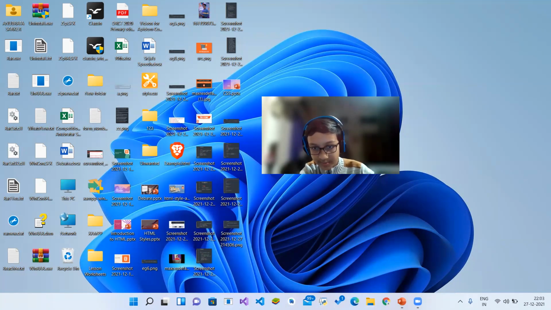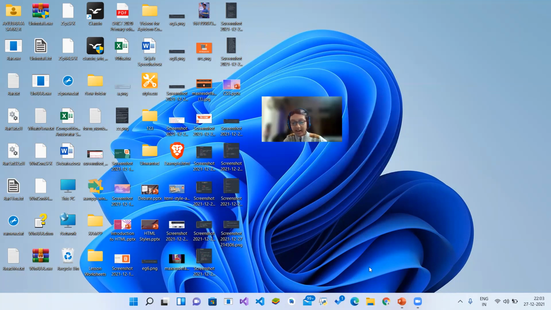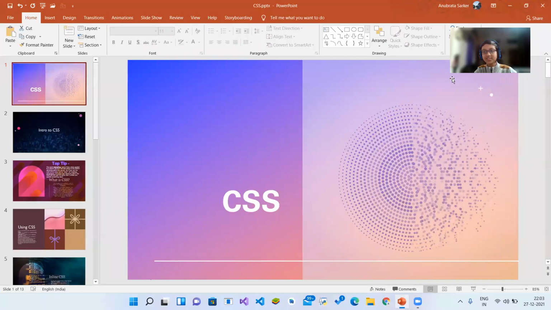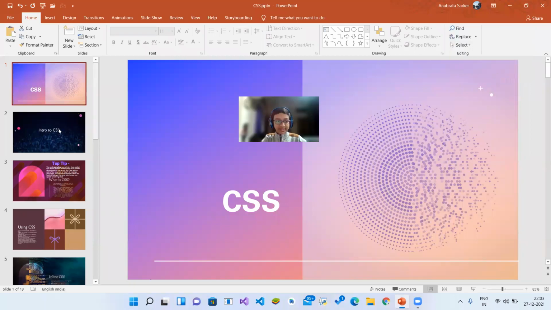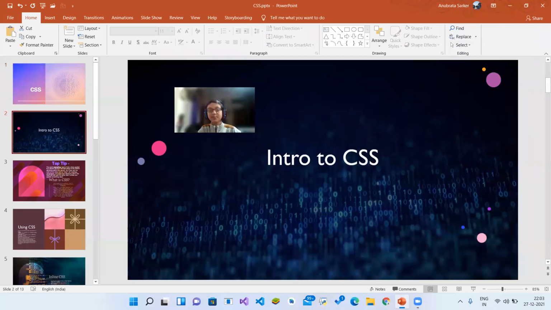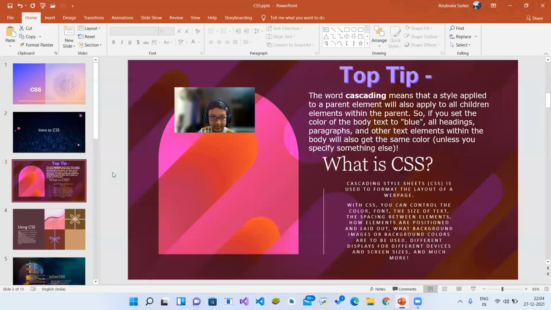Let me make this image small. Okay, so CSS. In this class, it will be our introduction to CSS. In the last class, I think yesterday, I taught you the style attribute, not the style tag, the style attribute, which we can use in any of the tags to design it. As I told, in this class I'm doing CSS, not in that much detail, but let's start.